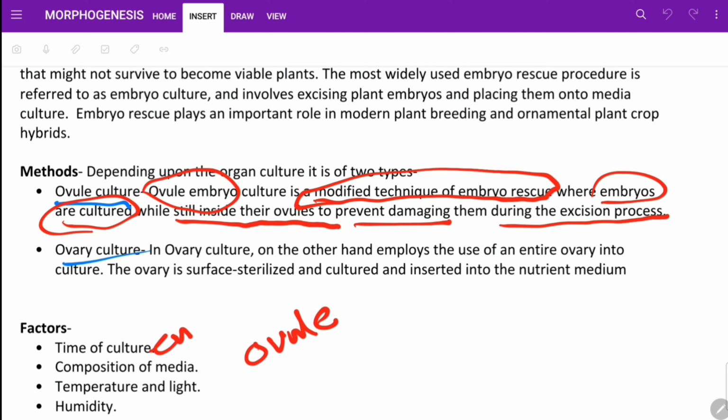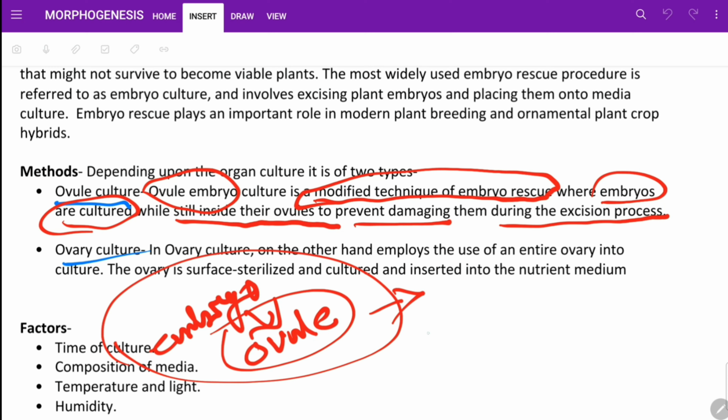The embryo is still inside the ovule and the whole thing is cultured. Why is it cultured like that?